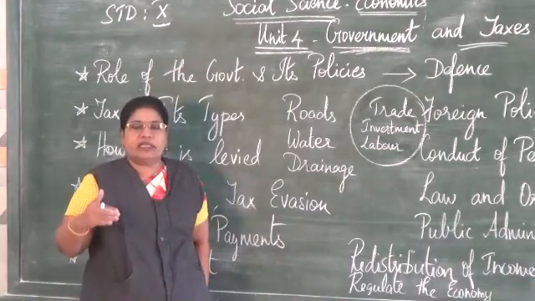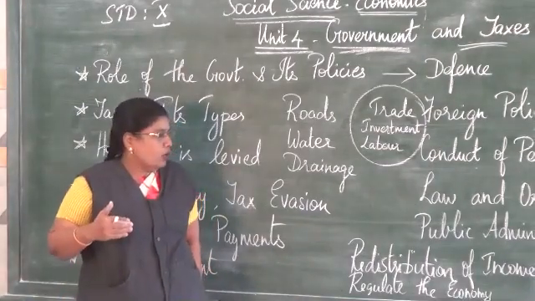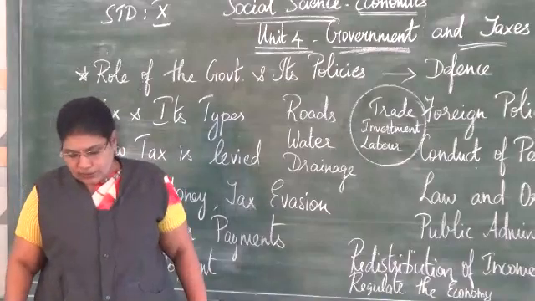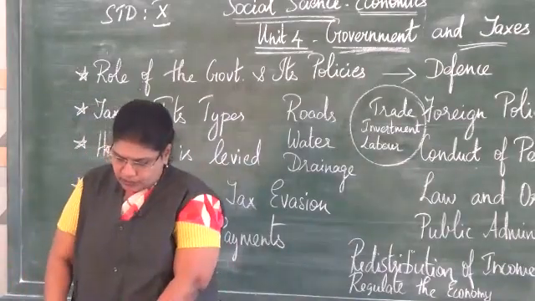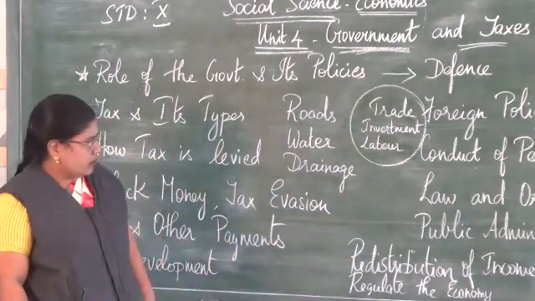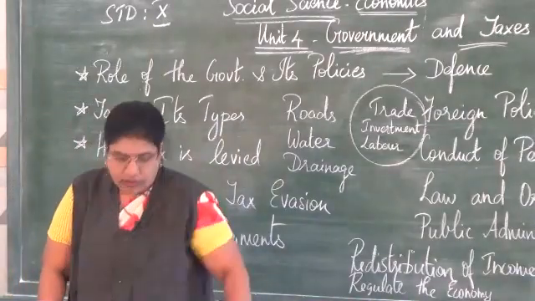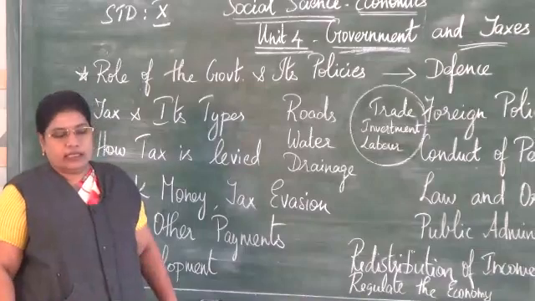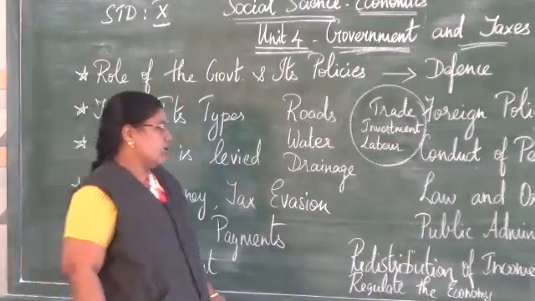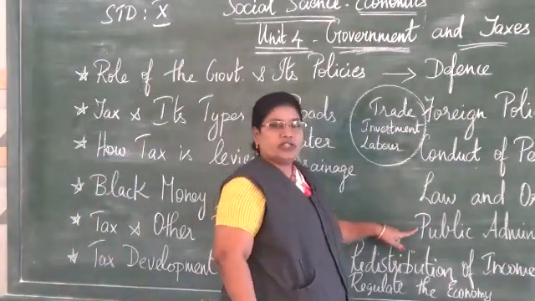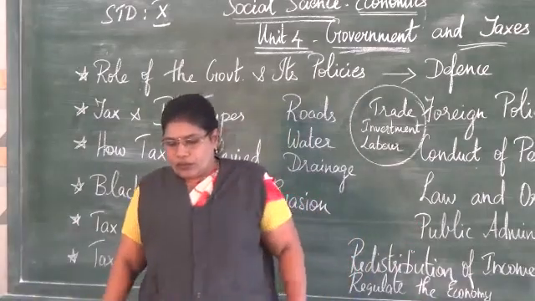So we have different departments to do all the public administration. The local governments provide public goods like roads, drainage, drinking water, collection of waste and its disposal. So all this comes under public administration and public goods.